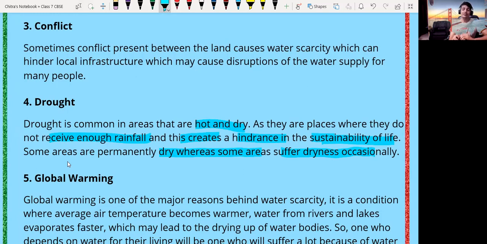Next problem is global warming. It is one of the major causes of the scarcity of water. The sudden increase in the temperature of the earth's surface is called global warming, and it is due to the pollutants which are released into the air. They have the capacity to hold and absorb heat from the surroundings and cause a sudden increase in the temperature of the globe, which is nothing but global warming. So this is one of the reasons behind the scarcity of water. Again, I want everyone to take a screenshot for that.